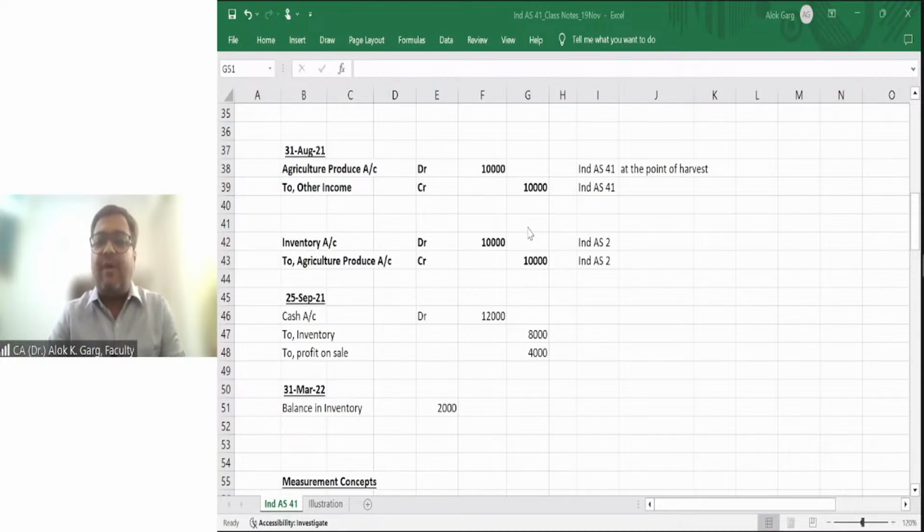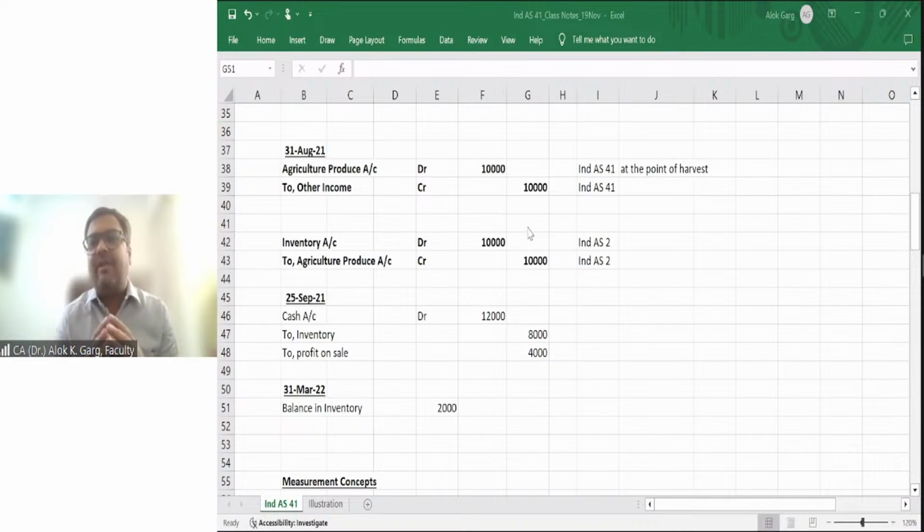Shruti is asking, sir, for farmers, it won't be inventory if there are 1 or 2 mango trees. Shruti, don't go by the quantity. Go by the logic. Tell me one thing. If a company is purchasing 1 car and selling the car, then buying 1 car, selling the car, the company is into the business of cars. If the company is selling 1,000 cars, the company is in the business of cars. So the accounting does not depend on the quantity, right?